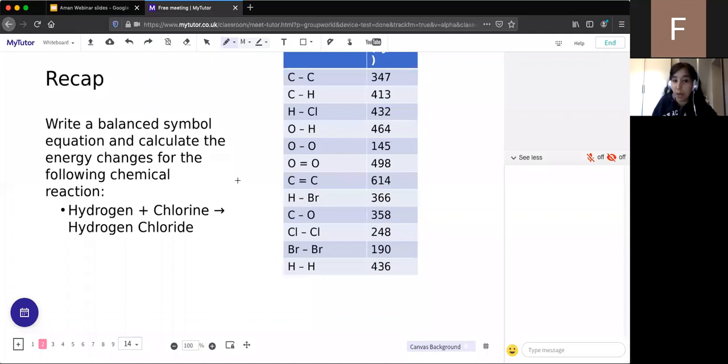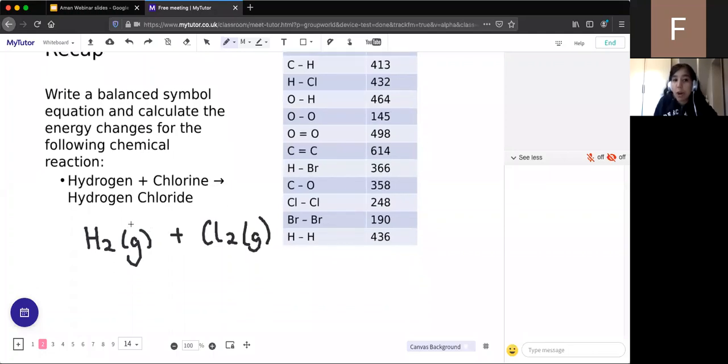First of all, to calculate the amount of energy in the reactants, we need to know the bonds. We know hydrogen only has one electron in its outer shell. And we know that hydrogen goes around as a gas, so it will be H2, and that's a gas. Same with chlorine, it also goes around as a pair and as a gas, like so.